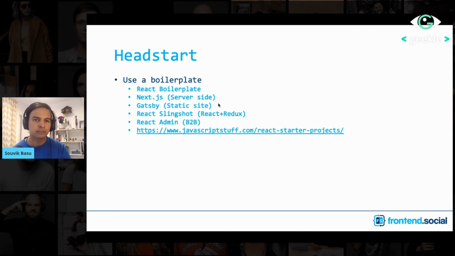Then there is another boilerplate called React Slingshot, which is like React plus Redux. And then there is React Admin, which is especially for B2B applications. And if you are still interested in figuring out other projects, then there are the React Starter projects.